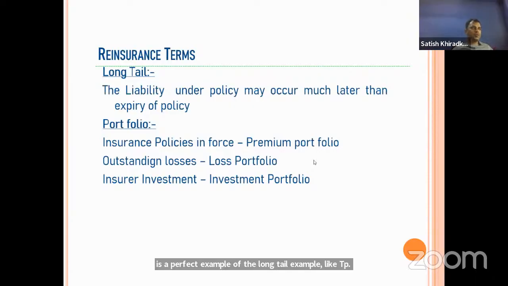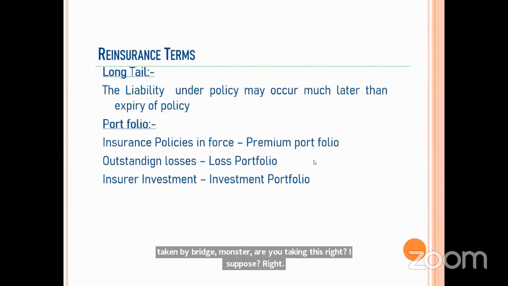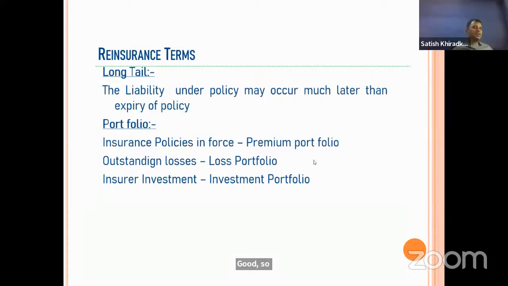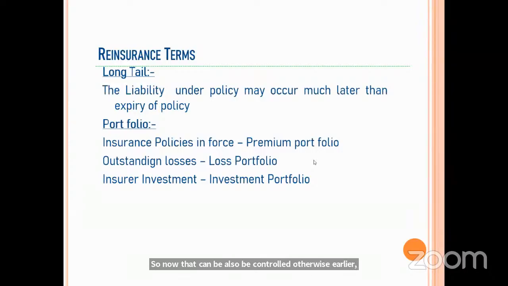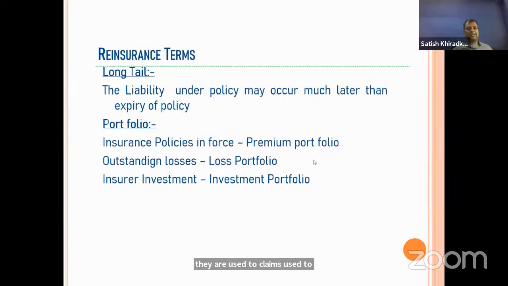I suppose this time also motor TP is taken by Brijmohan sir, so he must have explained that also. In the new one, some limit is given, so that can now be controlled. Otherwise, earlier claims used to come after 5 years, 10 years. So that is a long tail. And sometimes a claim is reported, but the hearings go on, then it becomes a long tail.